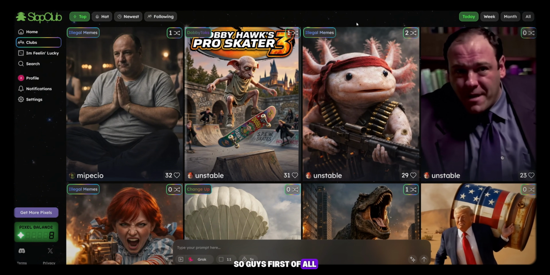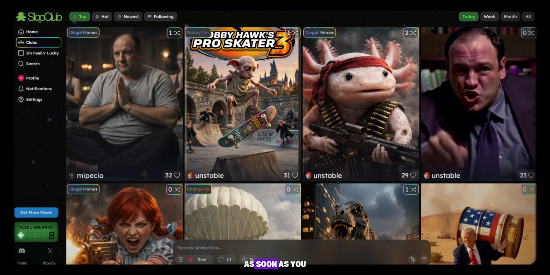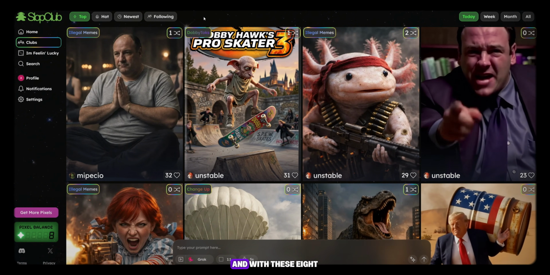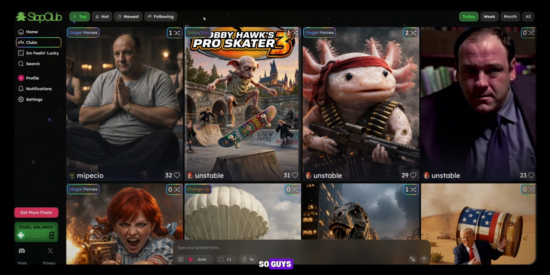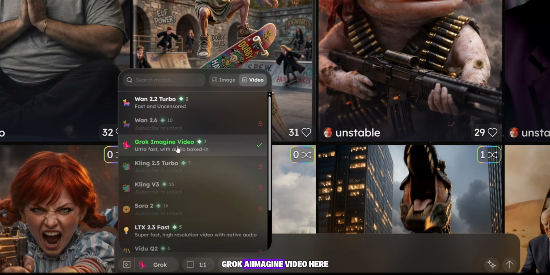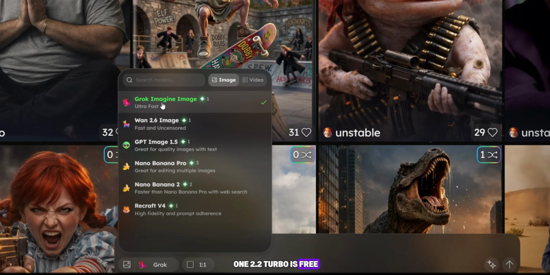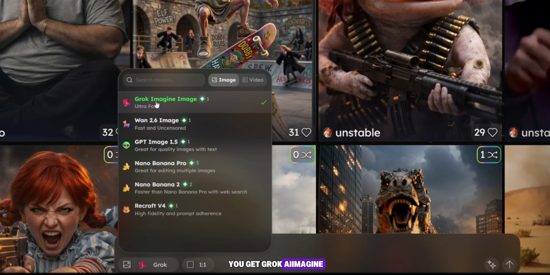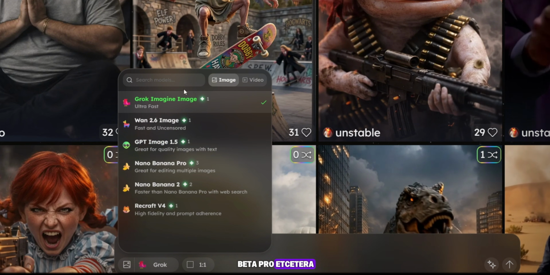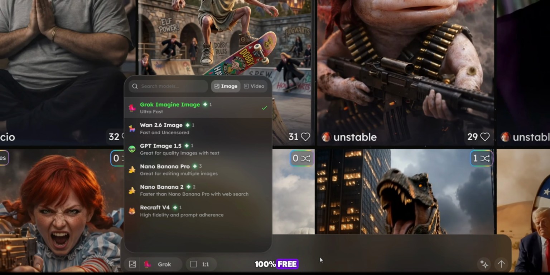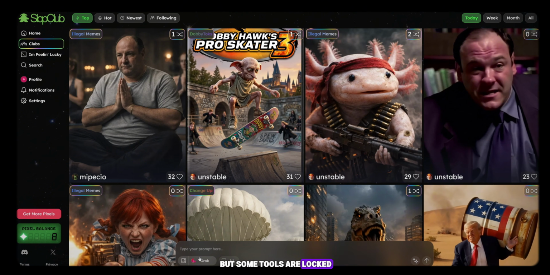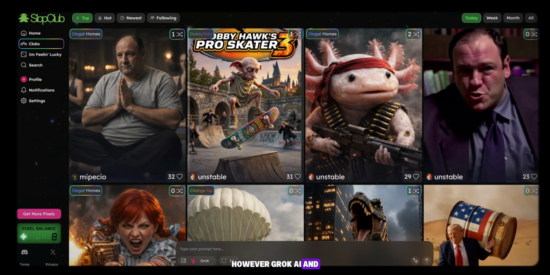So guys, first of all, when you come, you need to log in. As soon as you log in, you will see pixel balance on the left side. We have 8 credits, and with these 8, we can do a lot. So guys, you can see below there are models like Grok AI, Video Grok, Imagine Video. Here, WAN 2.2 Turbo is free. And in Image Generator, you get Grok Imagine Image, WAN 2.6 Image, Grok Nano Beta Pro, etc. This is completely free, 100% free. Only credits are used. In videos as well, you get many tools, but some tools are locked. However, Grok AI and WAN are free.